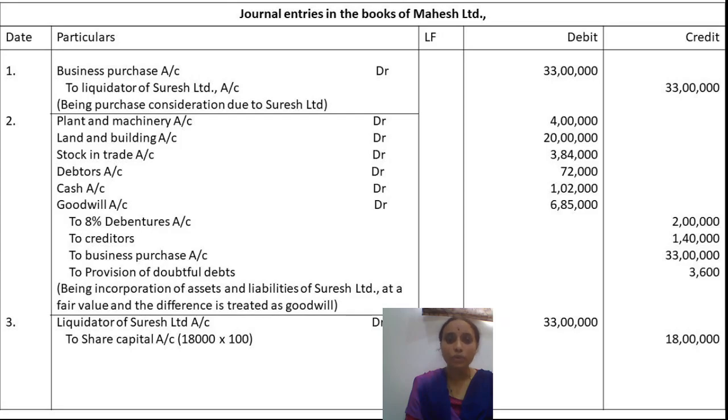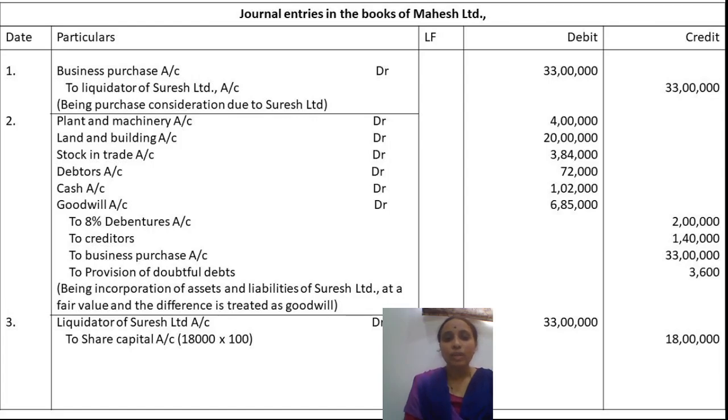Then we are also incorporating the liabilities: 8% debentures 2 lakh, creditors 1 lakh 40, business purchase, that is the purchase consideration, 33 lakh, and provision for doubtful debts, 5%, 3 lakh 3,600. So this is an entry for incorporating the assets and liabilities of Suresh Company Limited at fair value, and the difference amount is the goodwill, which is transferred to goodwill. So goodwill is how much? 6 lakh 85,000.